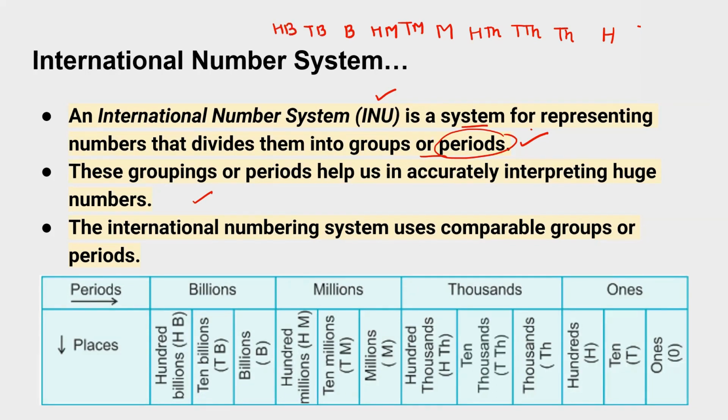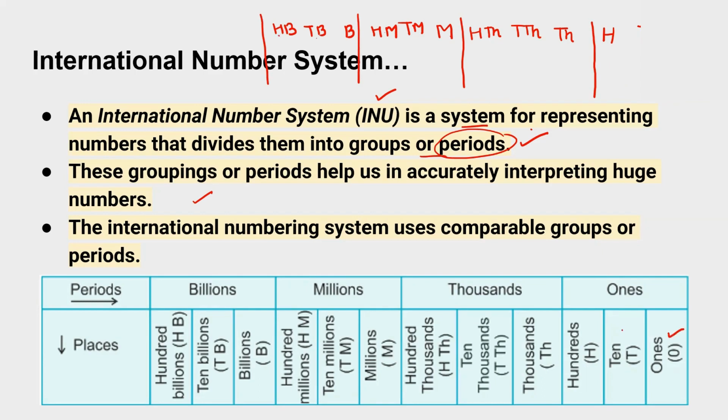Look, I told you, every period is made up of 3 values. So I have to draw million, 10 million, 100 million, billion, 10 billion, and 100 billion like this.